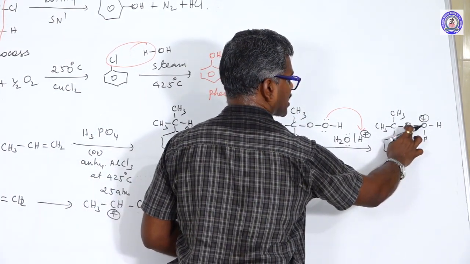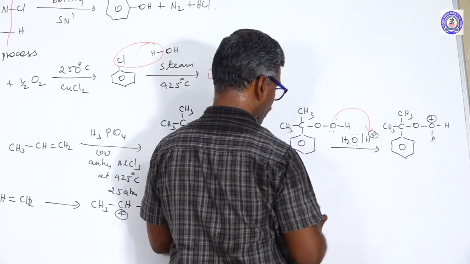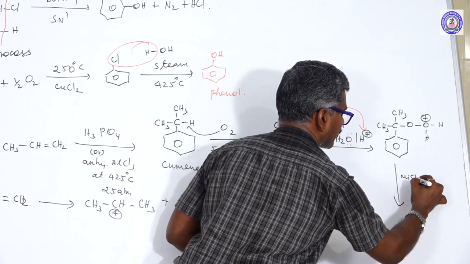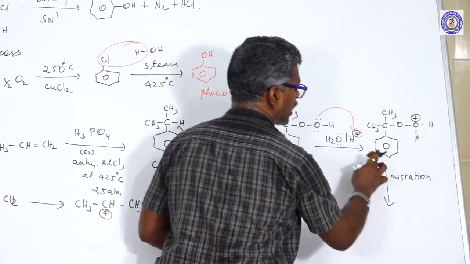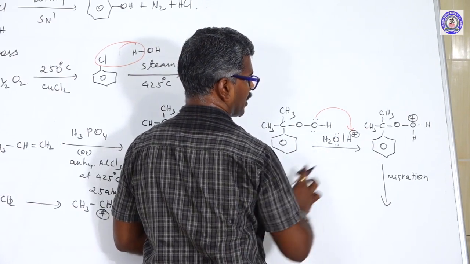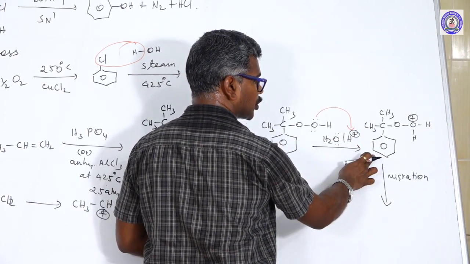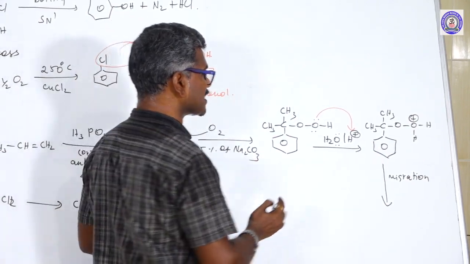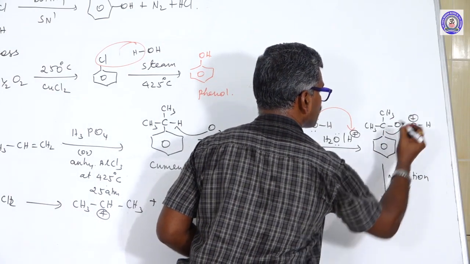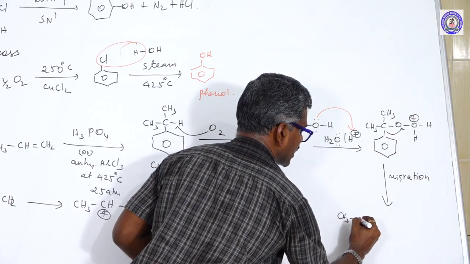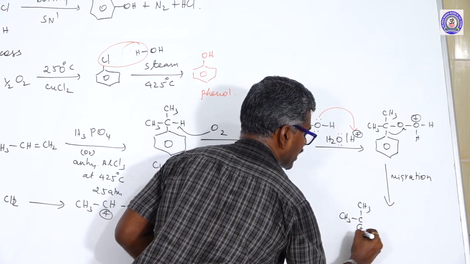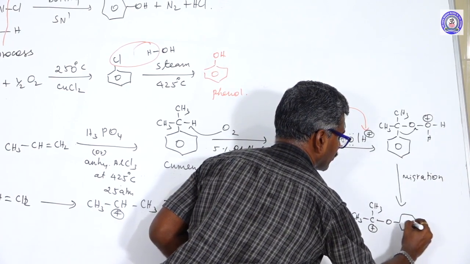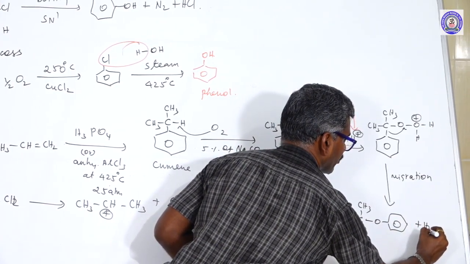Now this oxygen weak bond, next migration. Here there are two substituents present. Comparing the methyl group and the phenyl group, the phenyl group is the more electron donating, electron rich species, able to donate to this bond. This becomes CH3 positive charge, oxygen, plus removal of water.